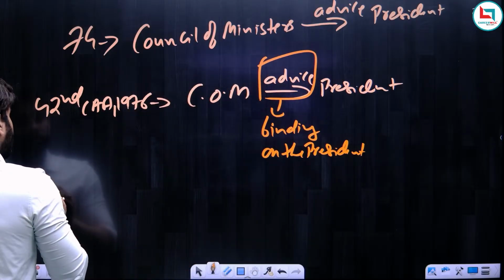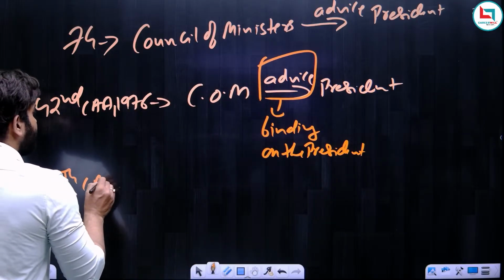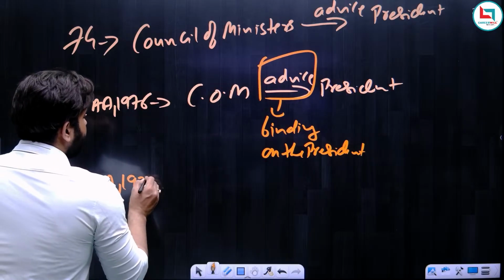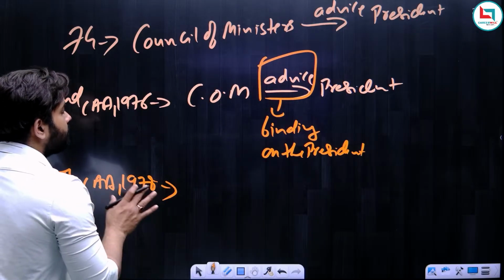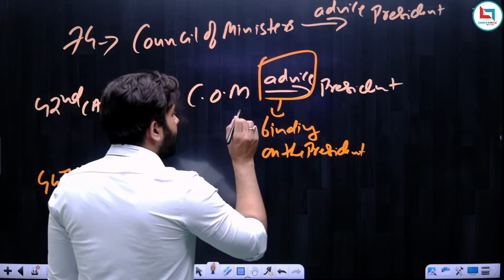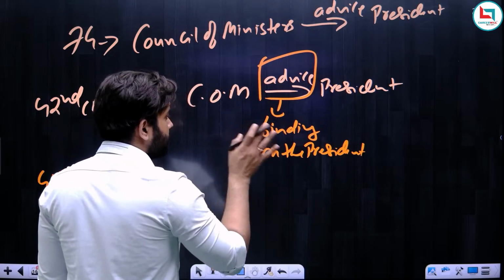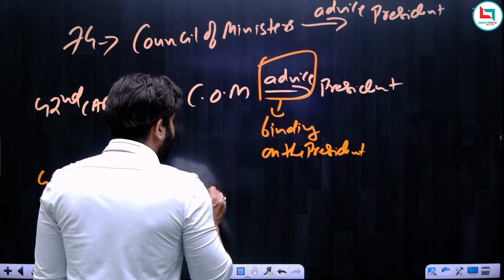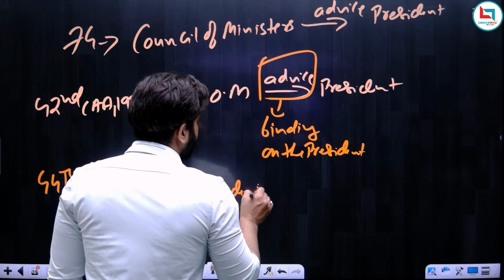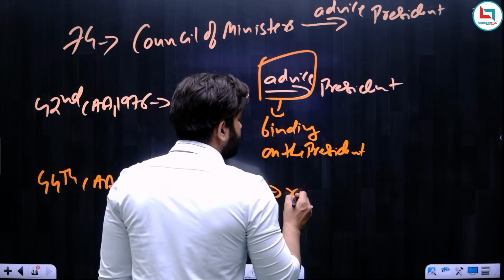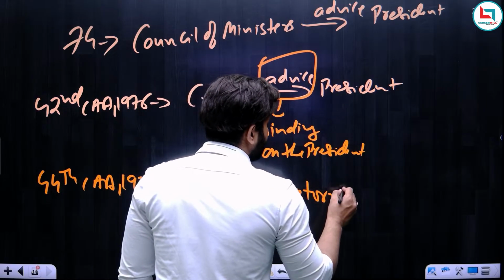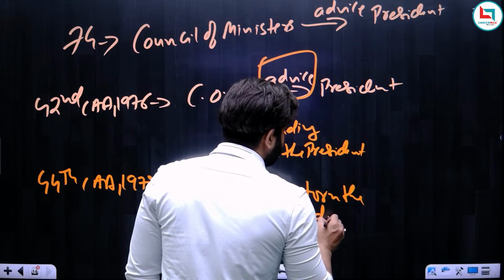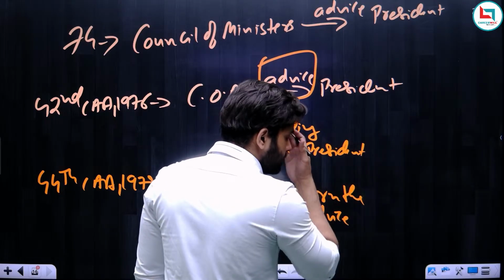But by the 44th Constitutional Amendment Act of 1978, it was said that the advice given by the Council of Ministers to the president can be returned by the president. It means the 44th Amendment Act authorized the president to return the advice to the Council of Ministers. But remember,